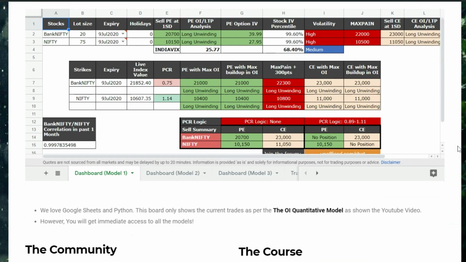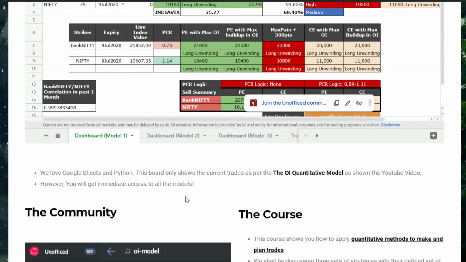And in Artemis, model 1, the strangle model, is always free. You can just come to this link unoffice.com/Artemis, and you can check that we need to sell the 10150 put in Nifty and the 23,000 call in Bank Nifty. And yes, this model will always be free.